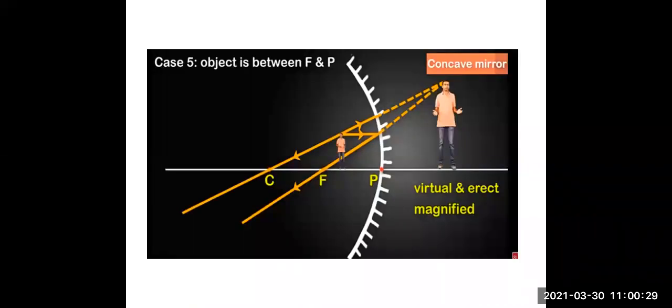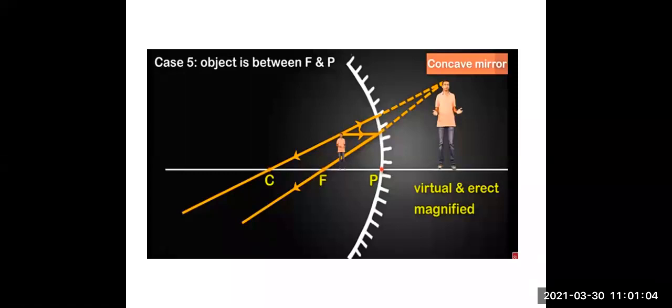Case 5, the object is between F and P. The person is standing between F and P. Again, go through the 3 rules. When the incident ray is parallel to the principal axis, the reflected ray passes through the focus. And the second rule, when the incident ray passes through the center of curvature, the reflected ray travels along the same path. Now here you can see that both the reflected rays are extended. The dotted lines are there. They are extended and then they intersect each other.